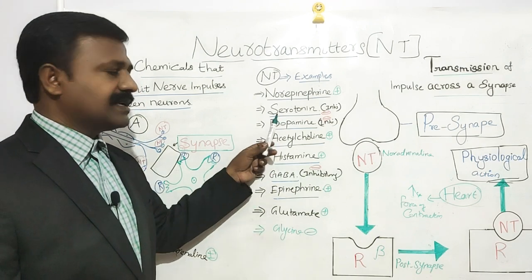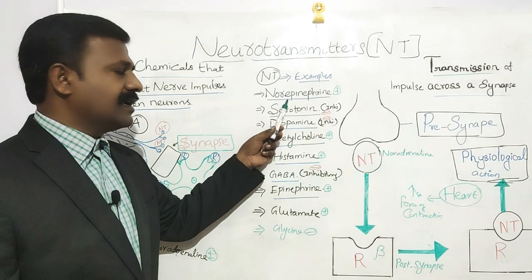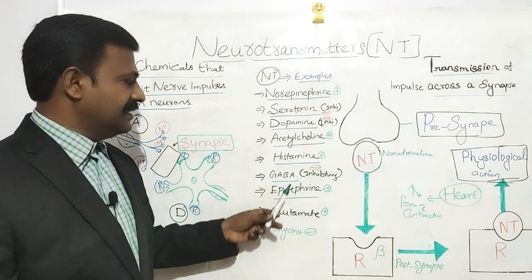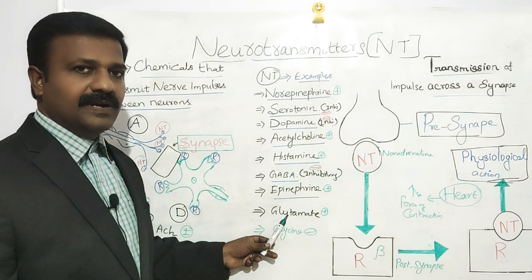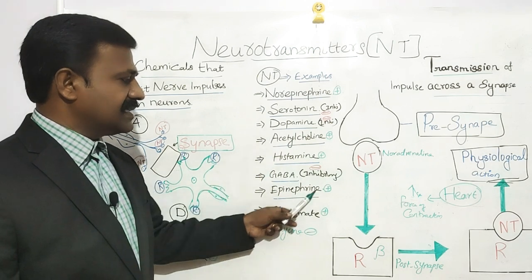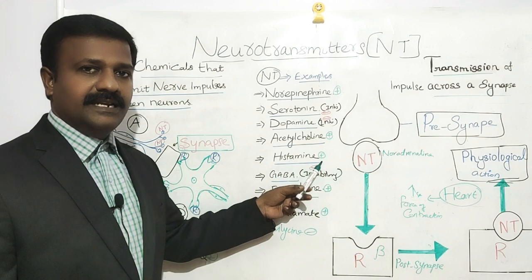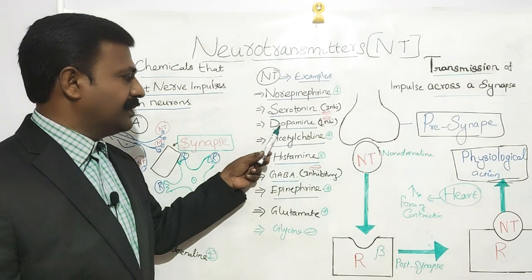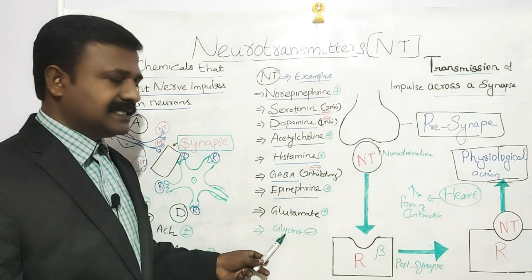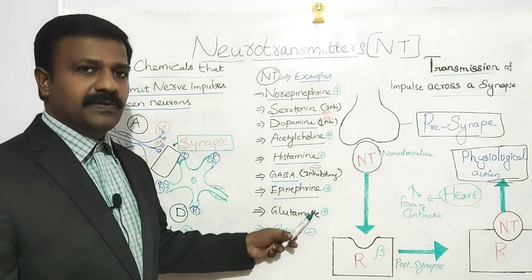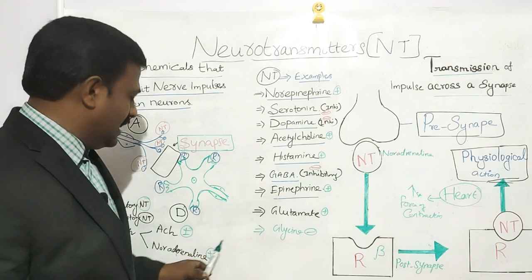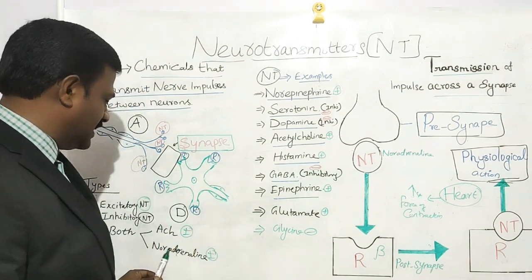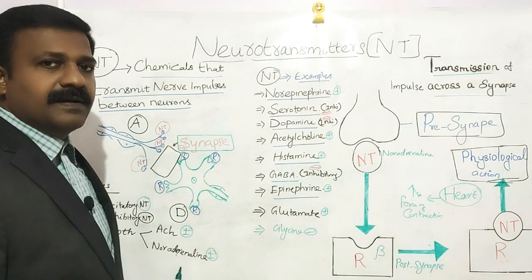Among these neurotransmitters, norepinephrine, acetylcholine, histamine, epinephrine and glutamate are called excitatory neurotransmitters, whereas serotonin, dopamine, GABA and glycine are inhibitory neurotransmitters. Both excitatory and inhibitory neurotransmitters are acetylcholine and noradrenaline.